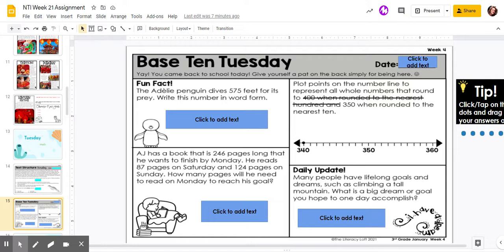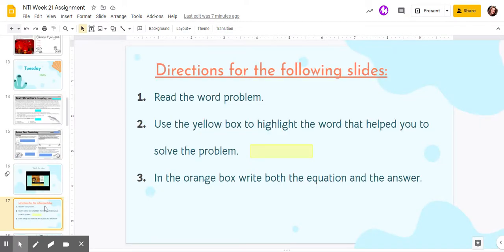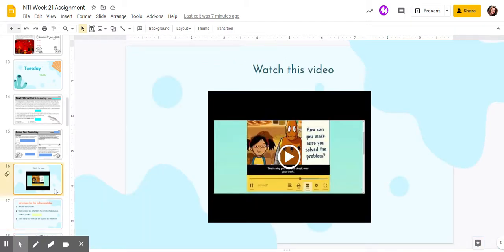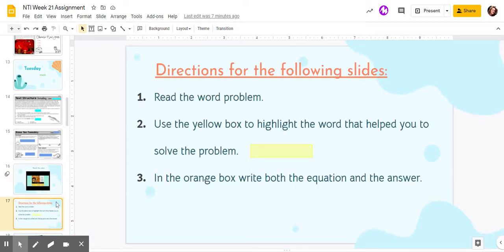Okay, so in math, you are going to be working on solving word problems. So the first thing that you need to do is watch this Brain Pop video. It's going to give you some really good pointers for solving word problems. These are your directions for the following slides.